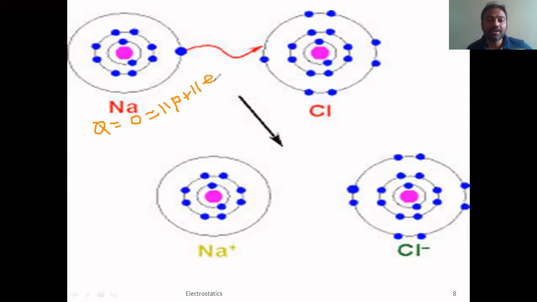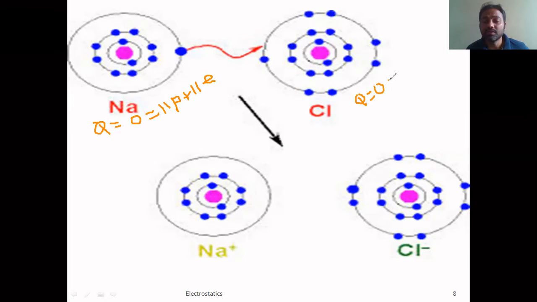Since the number of electrons and protons are the same, the total charge of this sodium atom becomes zero, and similarly the charge of chlorine also becomes zero because it consists of an equal number of protons and electrons, which is 17 protons plus 17 electrons.